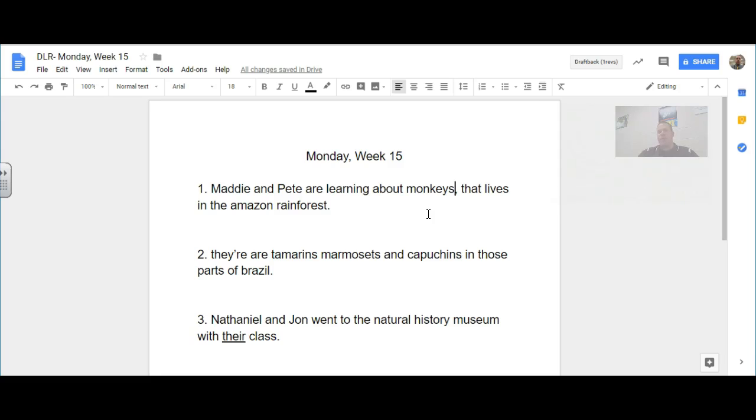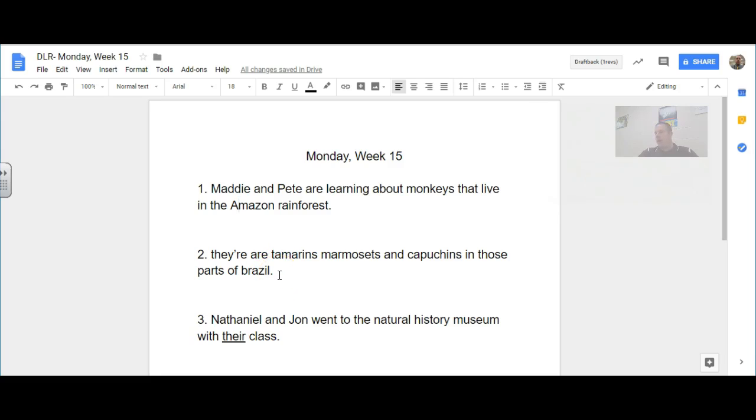And then we have this comma here. We don't actually need that comma. Whenever we have a phrase that starts with "that," after we introduce our subject or introduce our sentence, we don't need to have a comma there. So they're learning about monkeys that live, not lives, that live in the Amazon rainforest. Now, the Amazon rainforest is an actual place, and so that's going to get capitalized. The Amazon part, rainforest you don't need capitalized, but Amazon, since that's the name of the forest, would be capitalized.